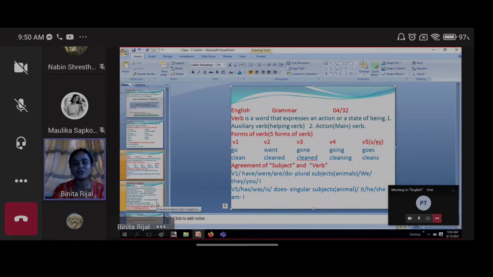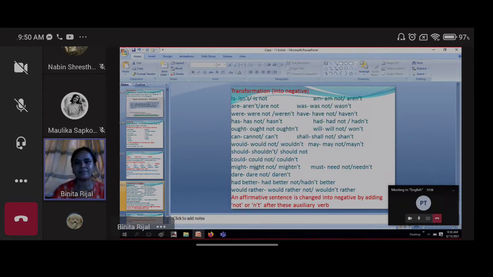Today we are only going to understand what those auxiliary verbs are and how to change them into negative, because together we are going to read about how to change the sentence into negative, affirmative and negative. Now let's see here, transformations into negative.